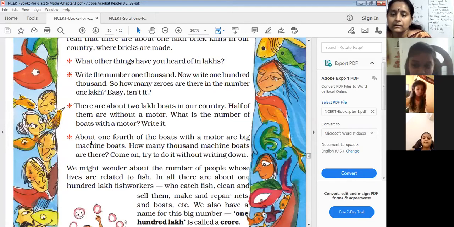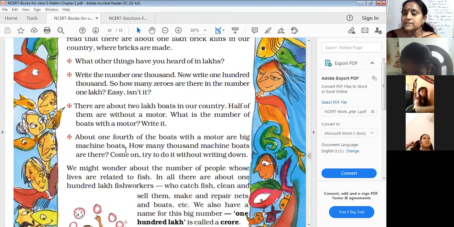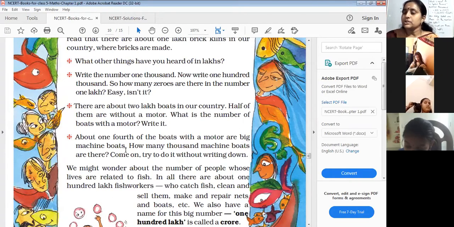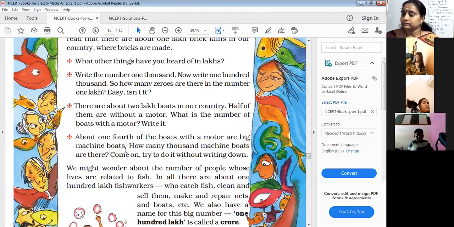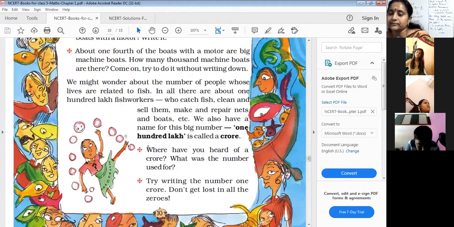About 1/4 of the boats with a motor are big machine boats. So 1,000 machine boats are there. So how many boats are there with motor? They are asking. So 1/4 of 1,000. Without doing, you have to say.